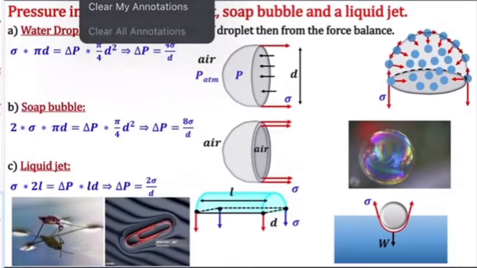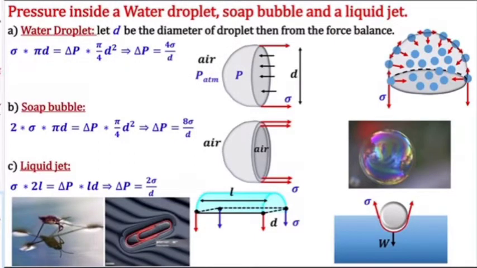Now if I do a force balance, if I take half of the full sphere, surface tension acts on the surface, all around this surface.